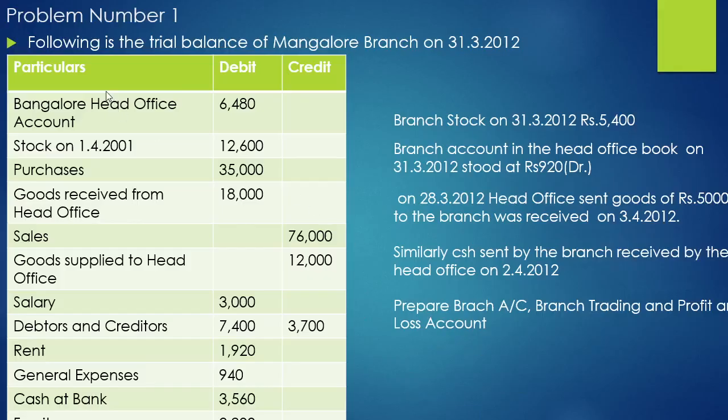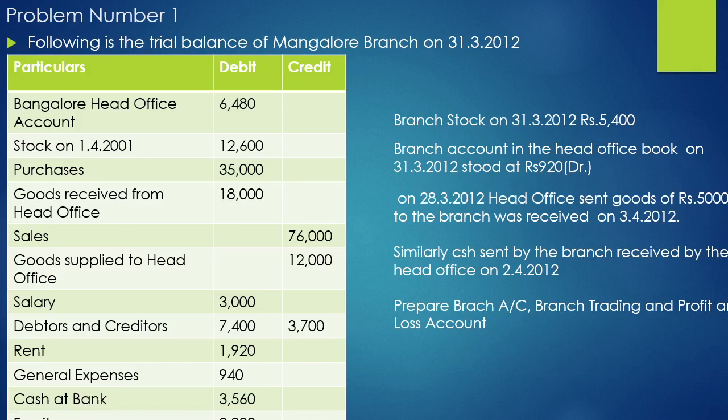So let us see one problem here. Following is a trial balance of Mangalore branch on 31-3-2012. So here they are given a trial balance. You should remember, under the independent branch system, the branch will prepare its own trading and profit and loss account.